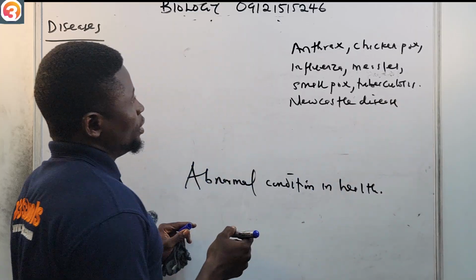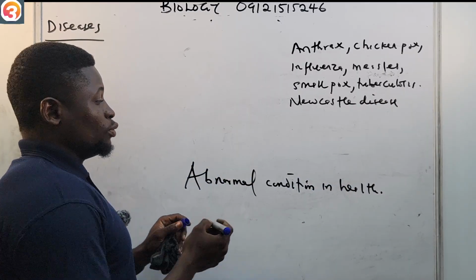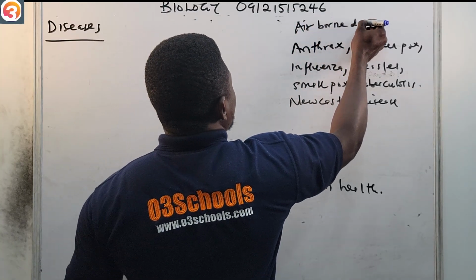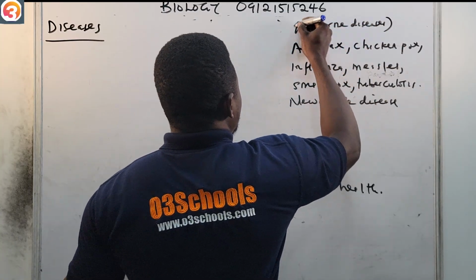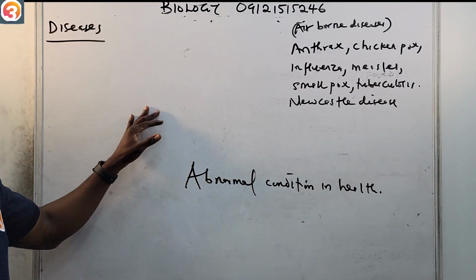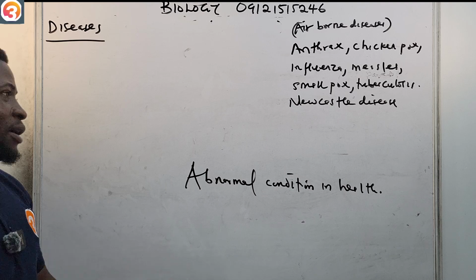All of these are diseases that are transmitted by air, so we call them airborne diseases. The anthrax, chickenpox, influenza, smallpox, measles, tuberculosis, Newcastle disease.